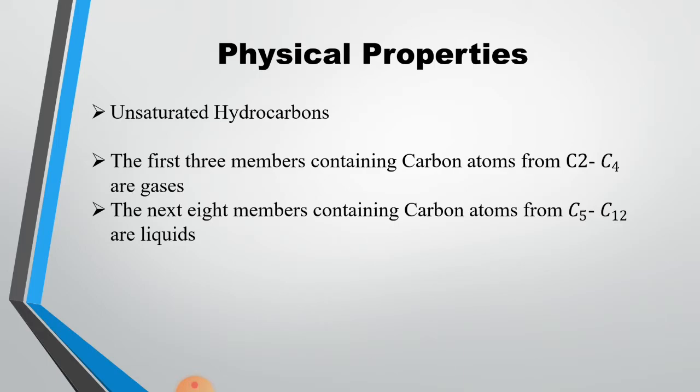The next 8 members, containing carbon atoms between 5 to 12, are liquids in nature, and the higher members of alkynes are solids. So as the number of carbon atoms increases, the physical state changes from gaseous to liquid and from liquid to the solid state.